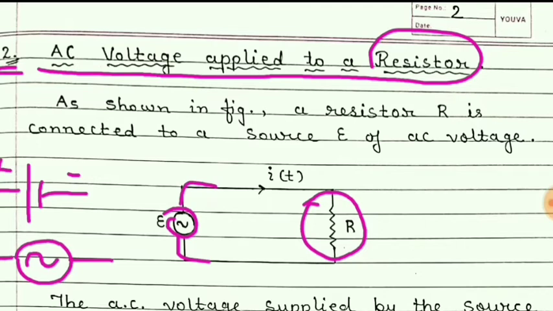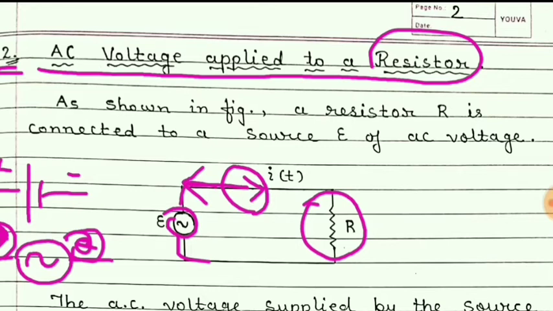And this terminal plus or minus changes sinusoidally. Means this does not remain plus always. This does not remain minus always. And that's why this sign plus or minus is not considered here. They change alternately with time. Now here the direction of the current is shown. But this direction is not permanent. It is temporary because this direction will be reversed after some time.